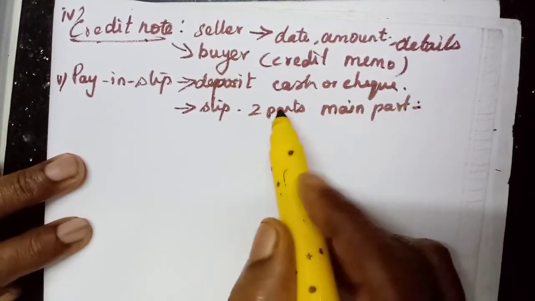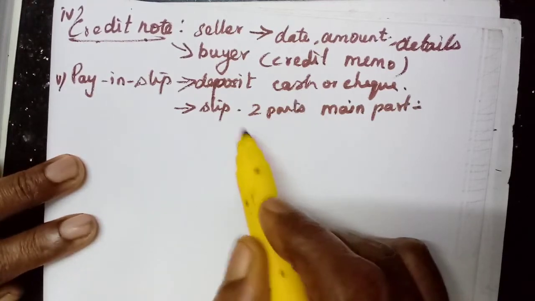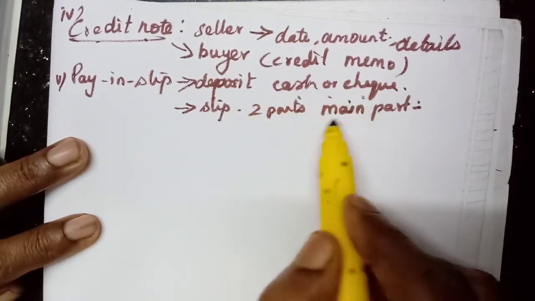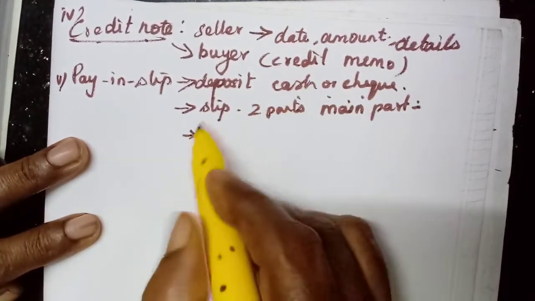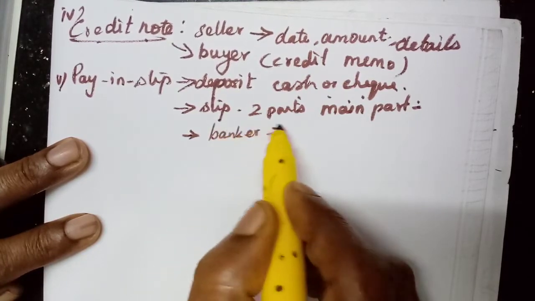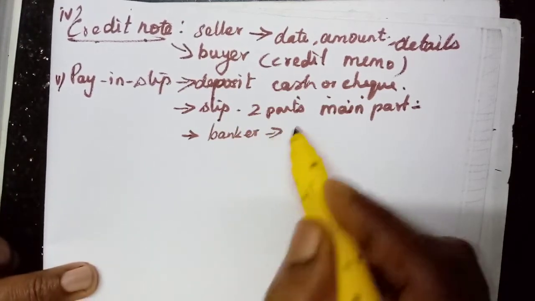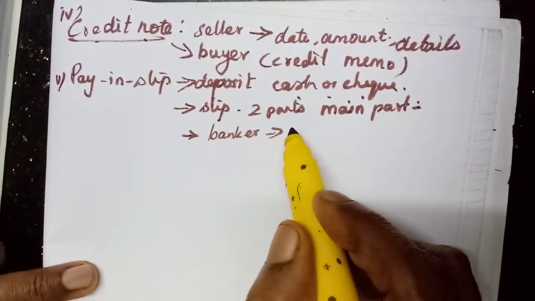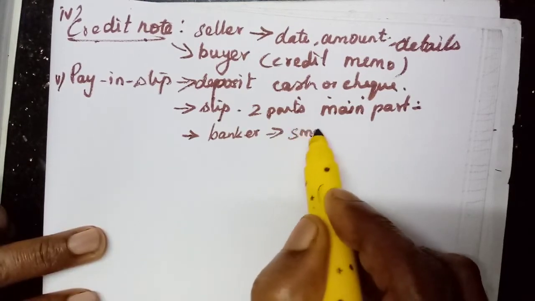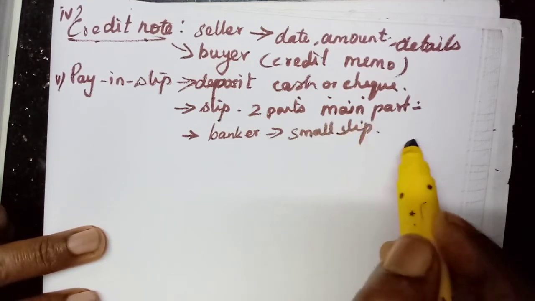After filling it, we give the pay-in slip along with the cash or check at the counter to the banker. Then the banker will tear the big part and the small slip will be given to us.